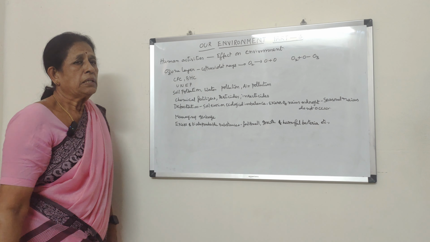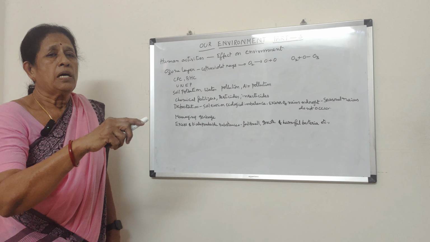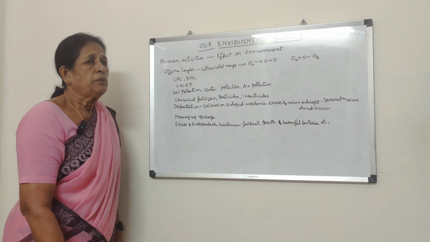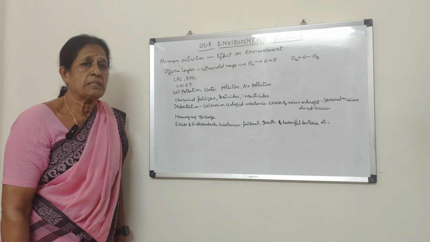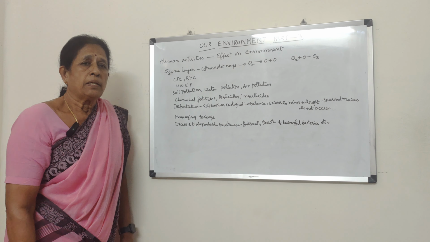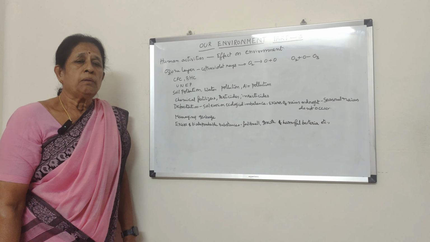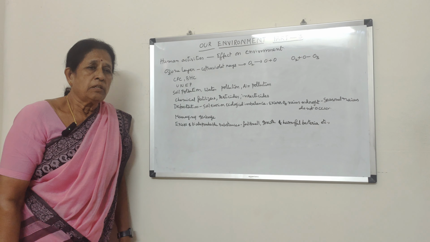So due to depletion of the ozone layer, what happens? The ultraviolet rays are directly entering the Earth's atmosphere, due to which the animals as well as the plants, including human beings, are getting affected. Man also suffers from various diseases like skin cancer, and in plants the photosynthetic rate considerably gets reduced.